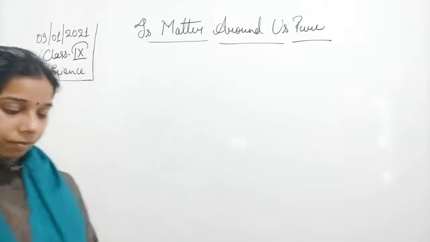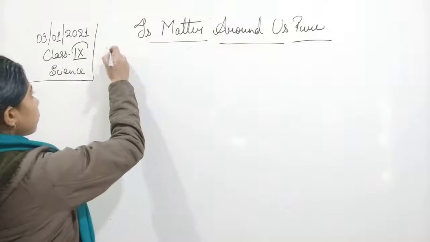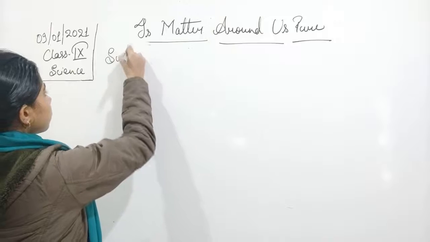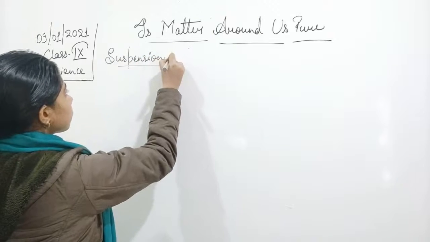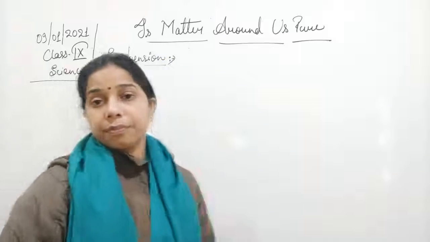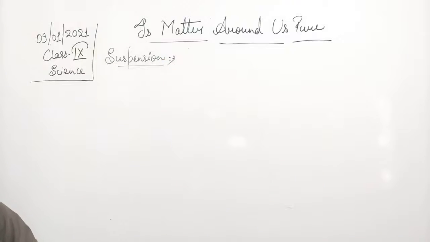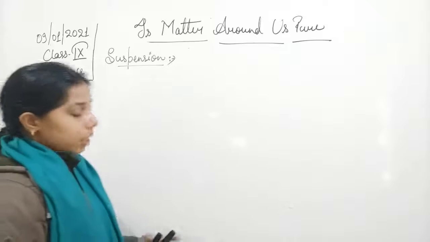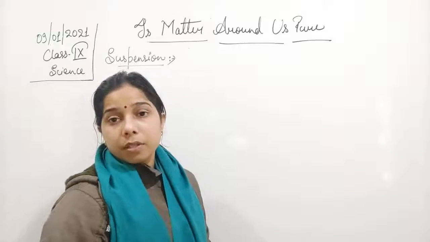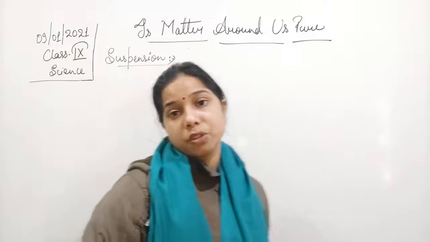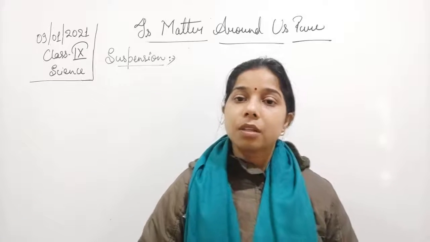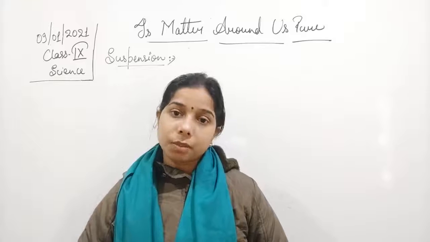Suspension. You see, students, when you see the properties of the suspension, actually suspension is a heterogeneous mixture, because we have seen that the solution is a homogeneous mixture.